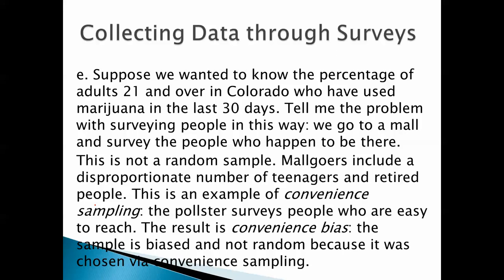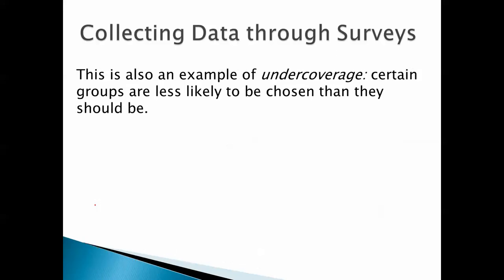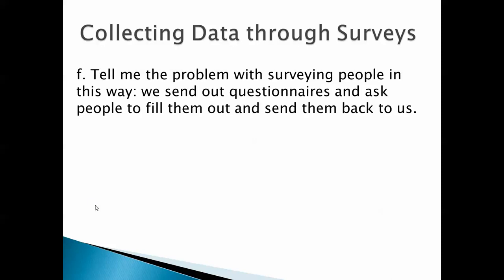This is an example of convenience sampling. The pollster surveys people who are easy to reach. The result is convenience bias. The sample is biased and not random because it was chosen by convenience sampling. This is also an example of undercoverage. Certain groups are less likely to be chosen than they should be, like me, 50-something guys, because the only reason we go to the mall is to pick up our teenage kids from the mall.